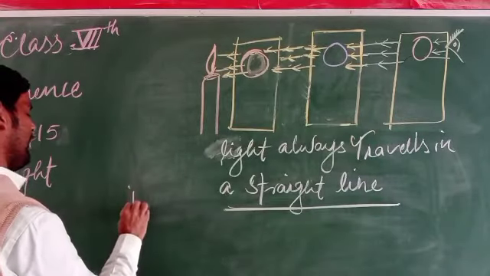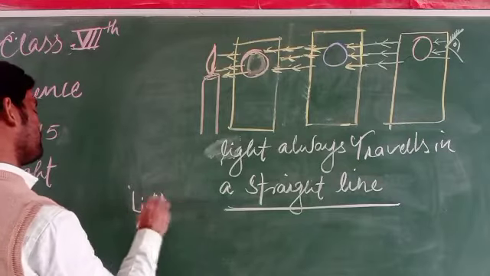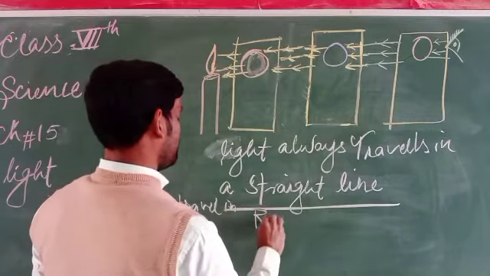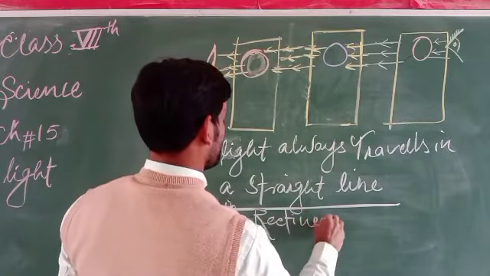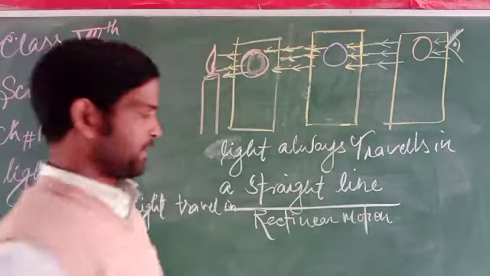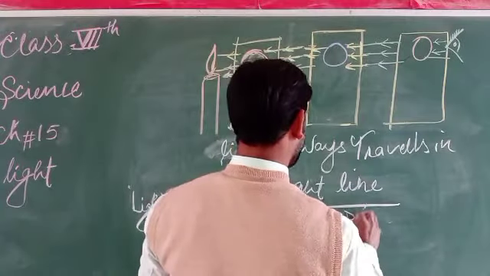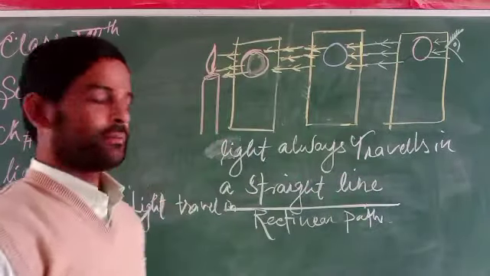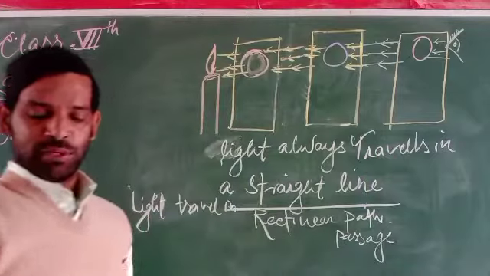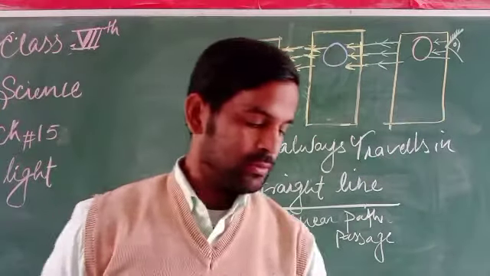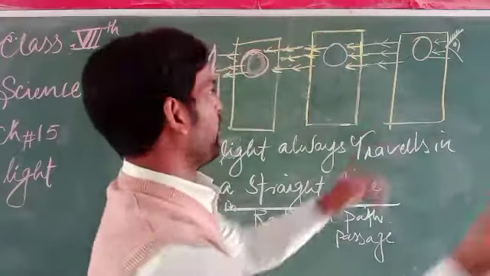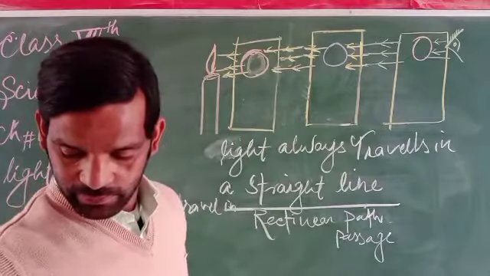So light travels in rectilinear motion, or rectilinear path. Light always travels in a rectilinear path or passage. So what does it mean? It means that the rectilinear propagation of light, it is said to be what?